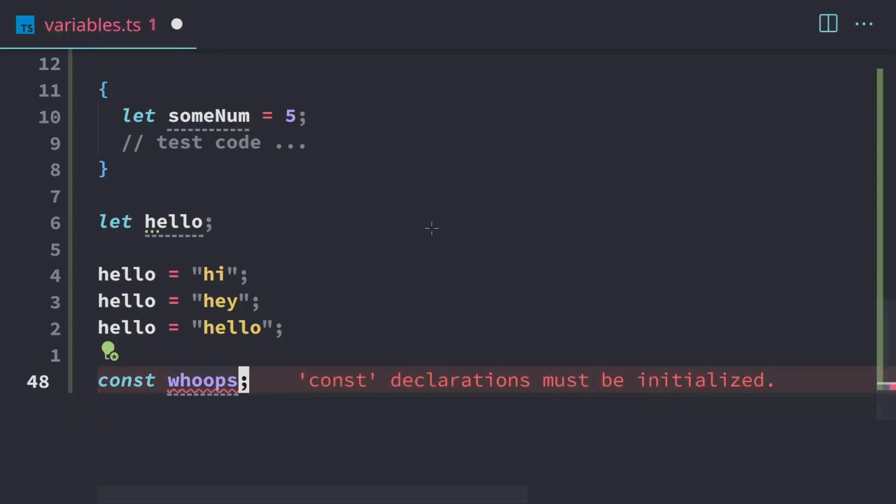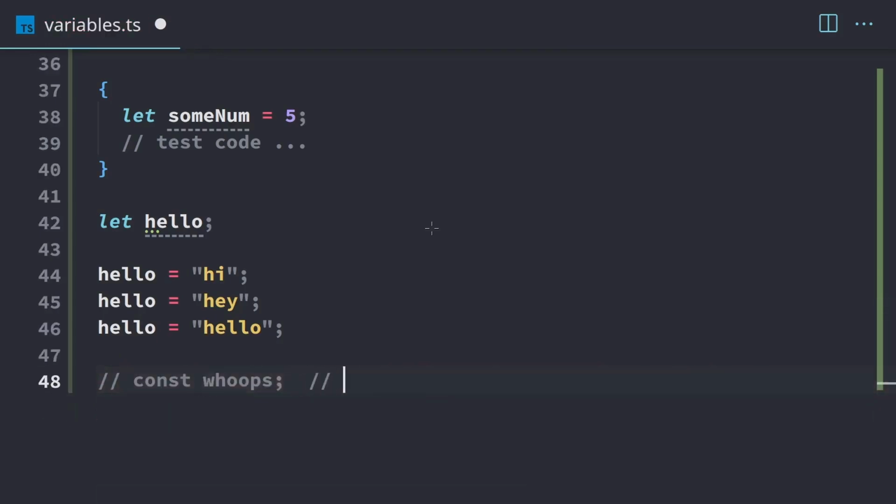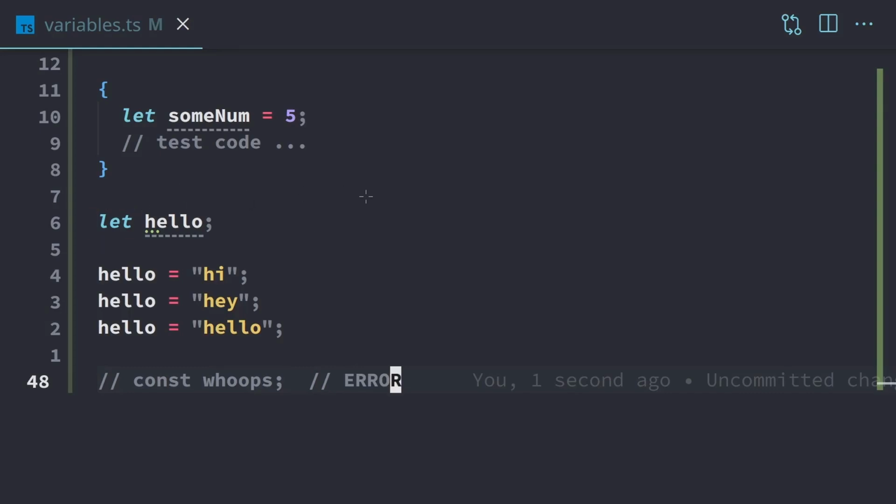I'm just going to leave this commented out. Let's put a message error like that. So whenever you need something uninitialized, we have to use let instead. So let for uninitialized variables. And that'll do it for our video on variables and primitive types. In the next video, we're going to be taking a look at Boolean logic. I'll see you there.